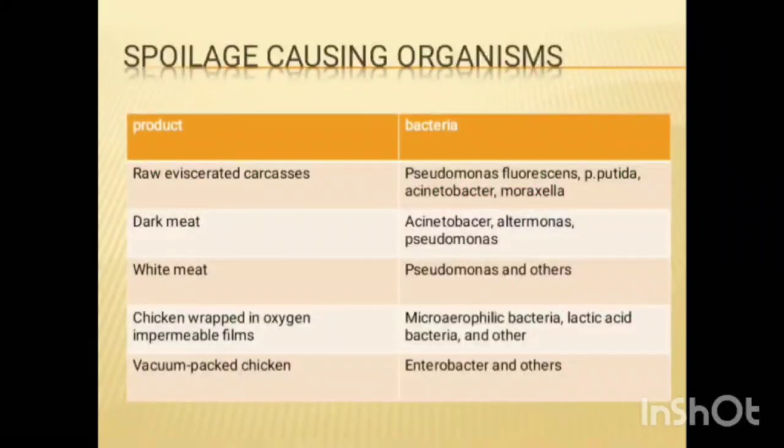The spoilage-causing organisms, by product. In raw eviscerated carcasses, bacterial spoilage is caused by Pseudomonas fluorescens, Pseudomonas putida, Acinetobacter and Moraxella. Next one, dark meat: Acetobacter, Alteromonas and Pseudomonas. White meat: Pseudomonas and others. Chicken wrapped in oxygen impermeable films: microaerophilic bacteria, lactic acid bacteria and others. Next, vacuum packed chickens: Enterobacter and others.